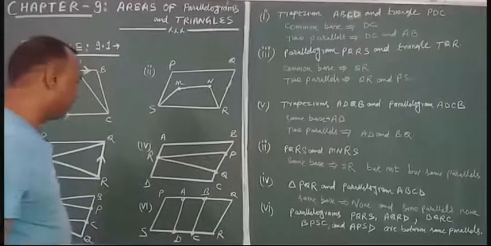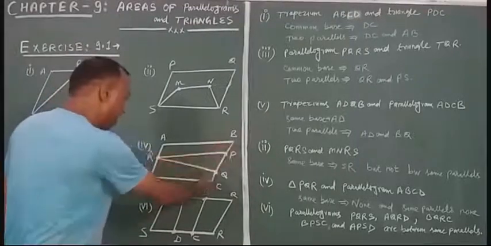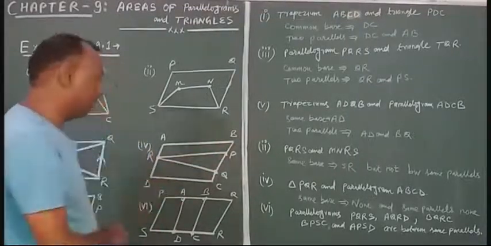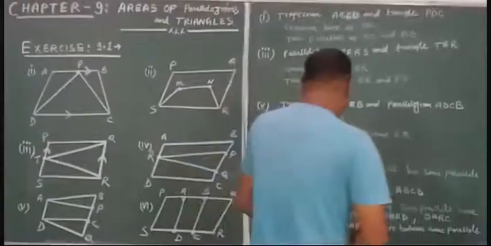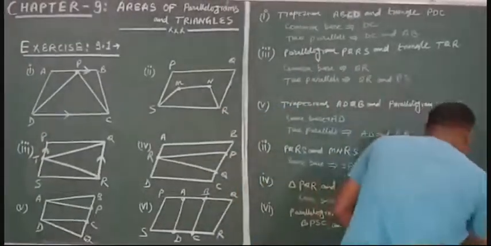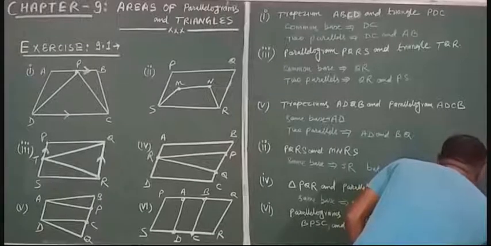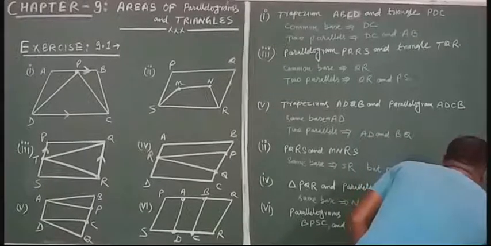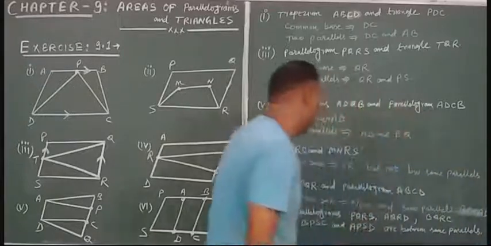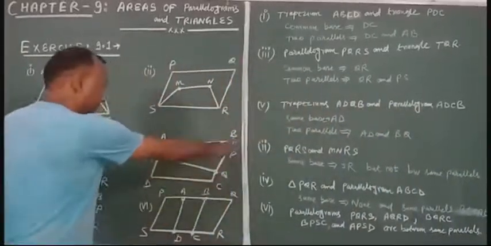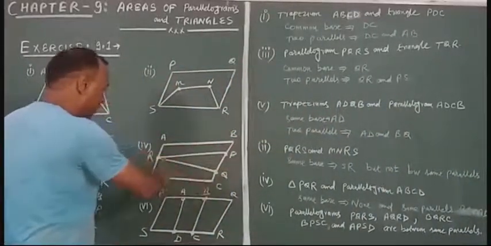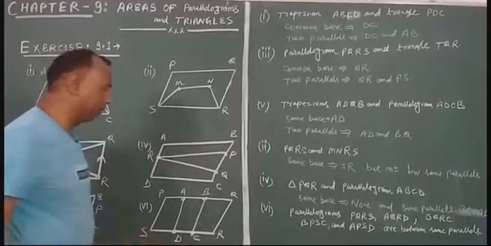Which ones? BC and AD, the same parallels. They are between the same parallels, but they don't have the same base.